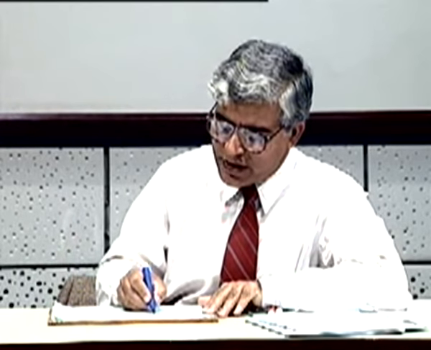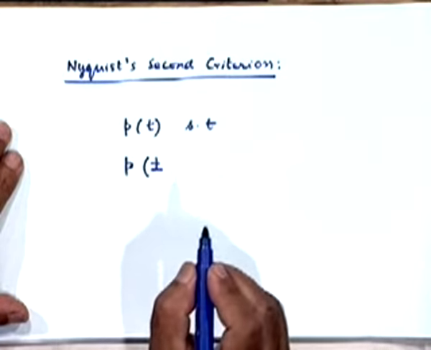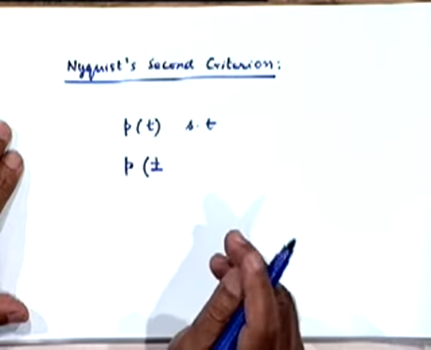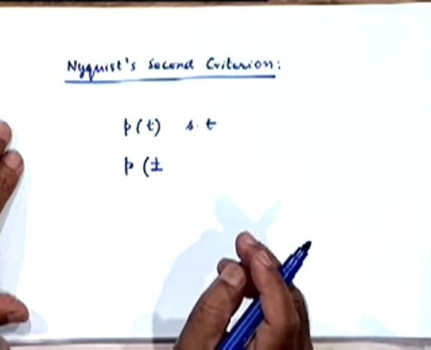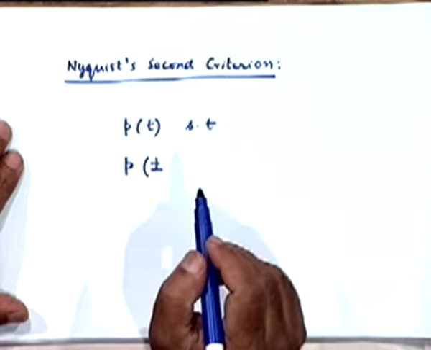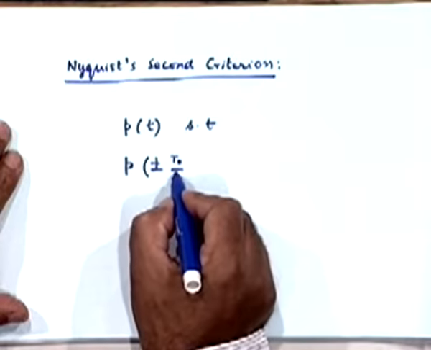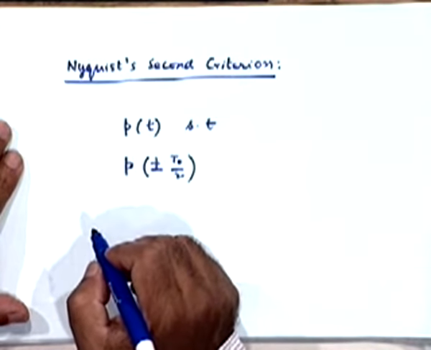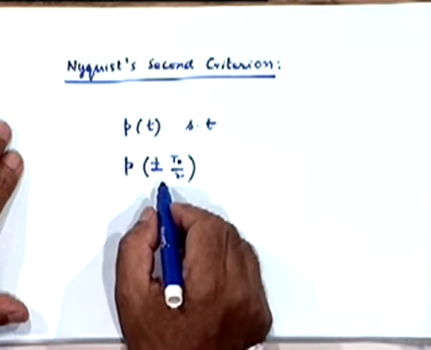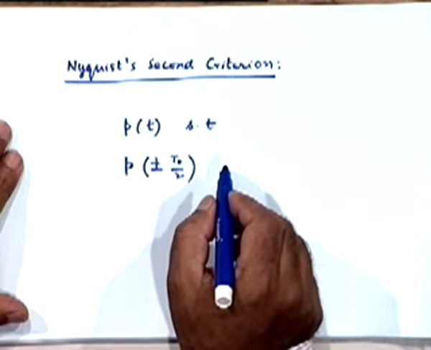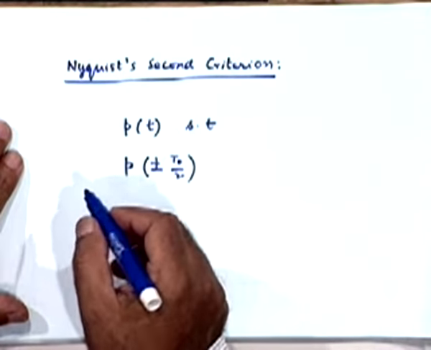Here we are permitting some non-zero values other than just the central value. In fact, we are not even going to look at the central value, right? We are looking at these values, the values of the pulse at plus T0 by 2 and minus T0 by 2.